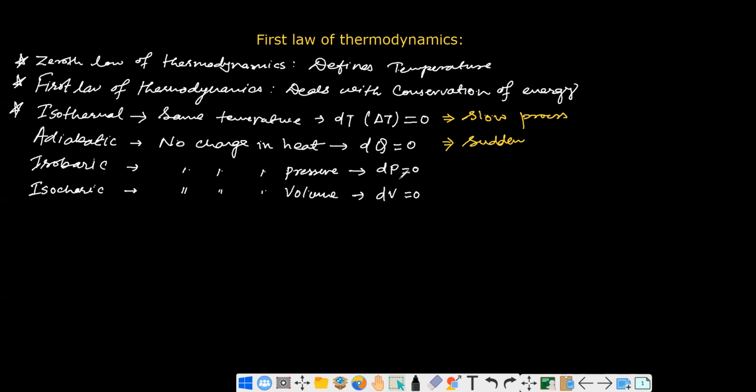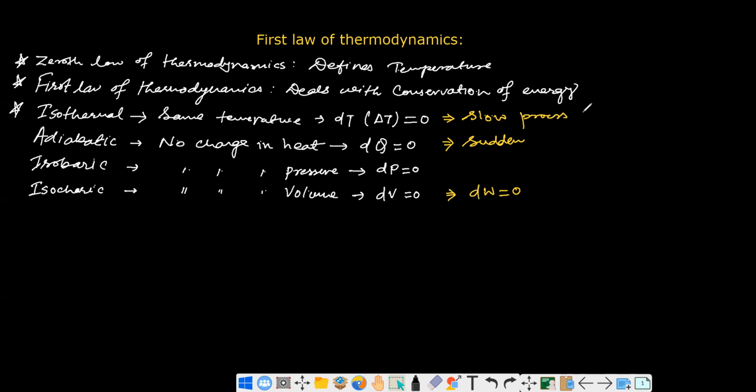Similarly, in this isobaric process, pressure is constant. So if pressure is constant, then in here the work done can be calculated. But in case of your isochoric system, there is no change in volume. That's why in this case, work done is also 0. In here, work done is 0. But in the isobaric case, there will be a certain amount of work done.